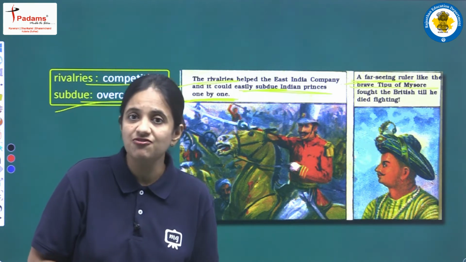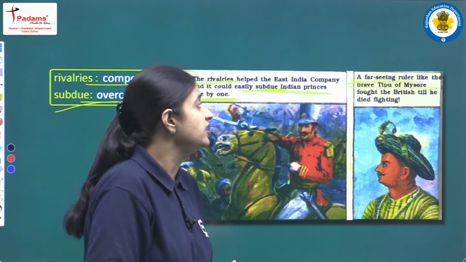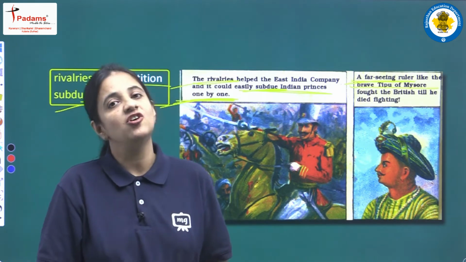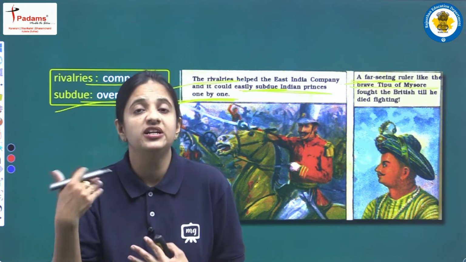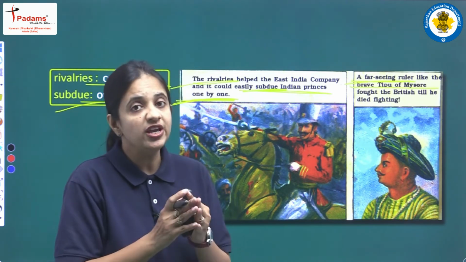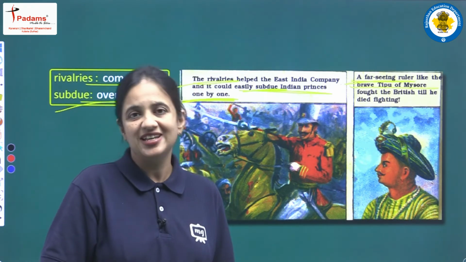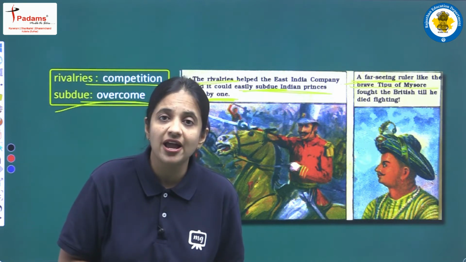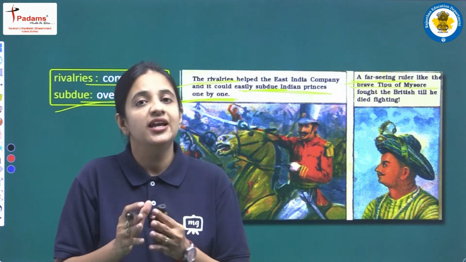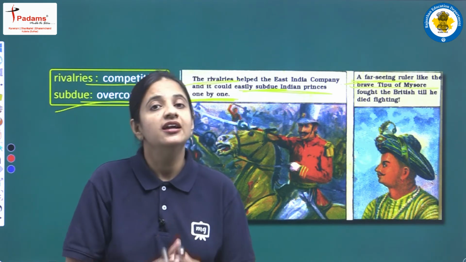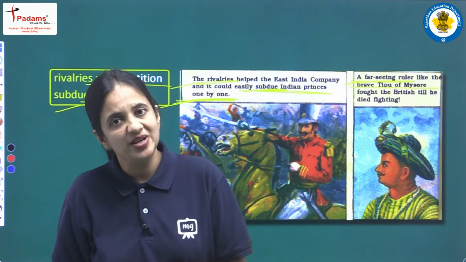So yes, he was a far-seeing man and he was very brave also, and he fought the British till he died fighting. He was not at all ready for this, never ever did he want any kind of interference of Britishers in his own kingdom. He was aware that he would lose his independence, his freedom, if Britishers were in his kingdom.